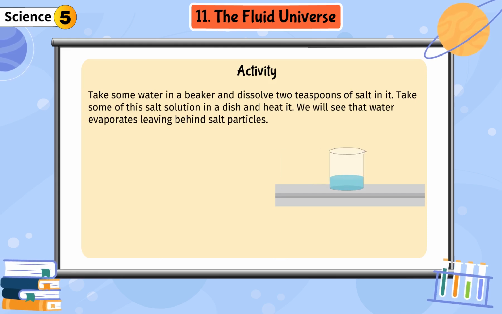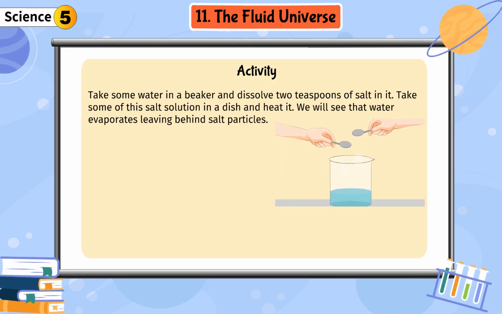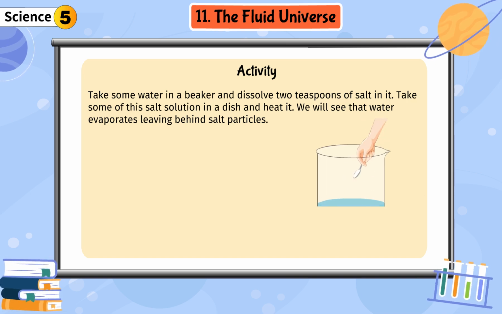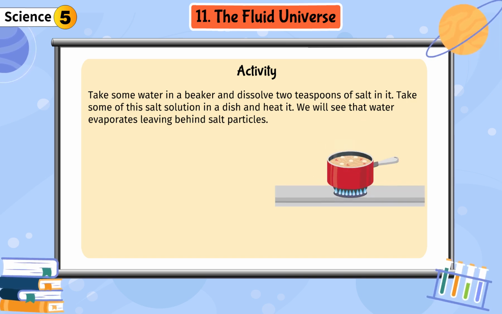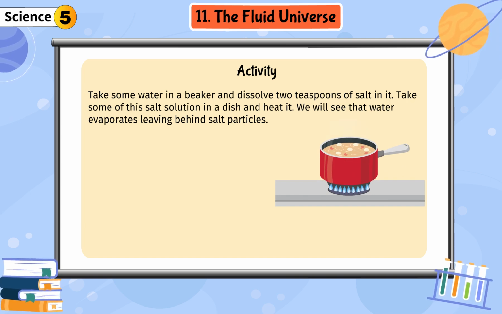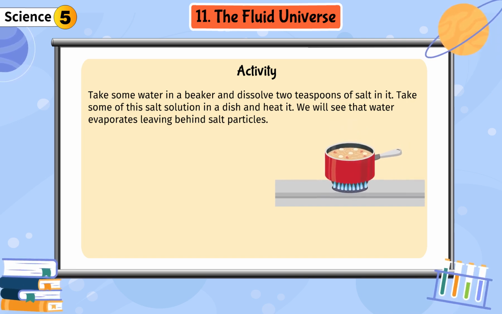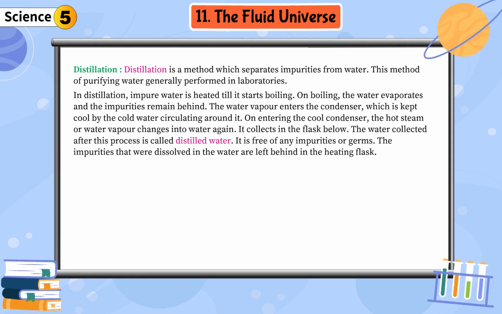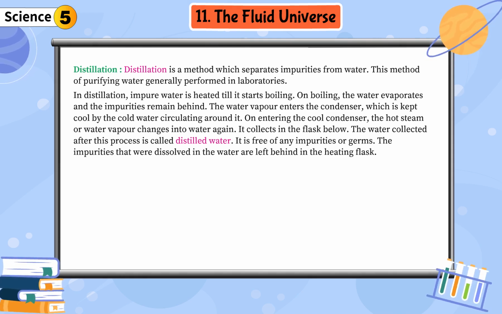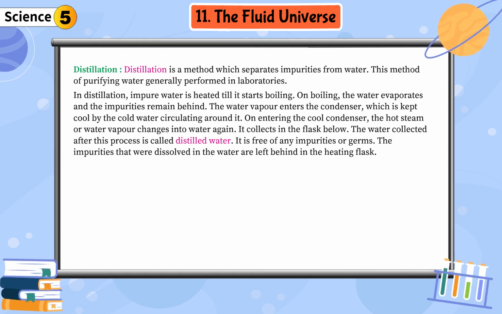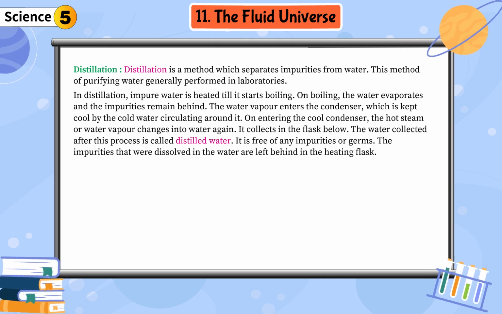Activity. Take some water in a beaker and dissolve 2 teaspoons of salt in it. Take some of this salt solution in a dish and heat it. We will see that water evaporates, leaving behind salt particles. Distillation. Distillation is a method which separates impurities from water. This method of purifying water is generally performed in laboratories. In distillation, impure water is heated till it starts boiling. On boiling, the water evaporates and the impurities remain behind.